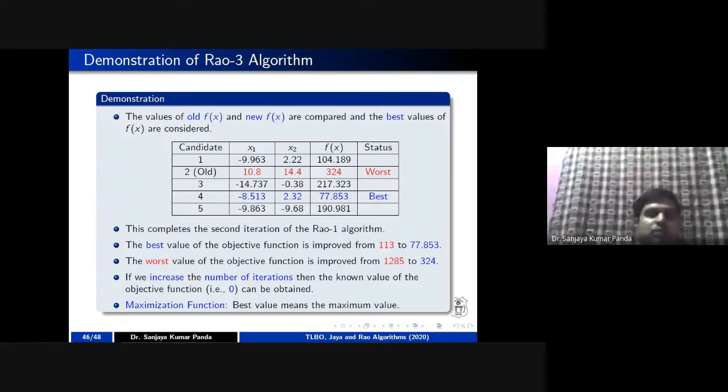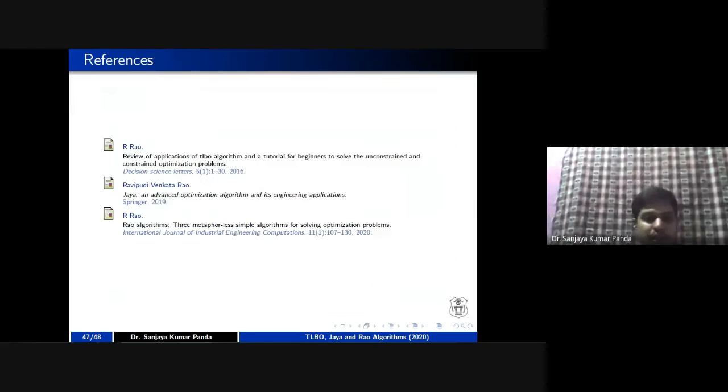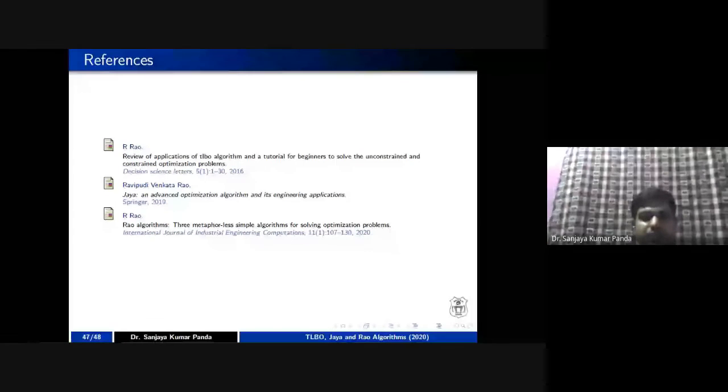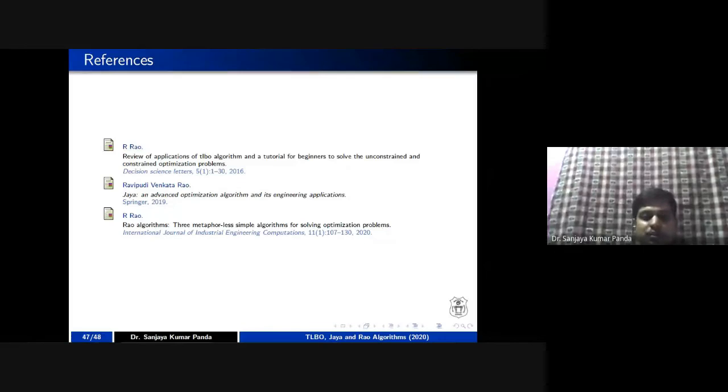This is all about the Rao algorithm, which was proposed in July 2020, and you may refer to these papers of Professor Rao, right? And you can see the last paper is the one which focuses on the Rao algorithm.